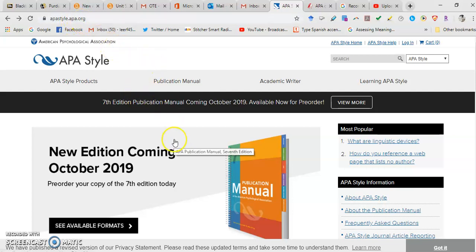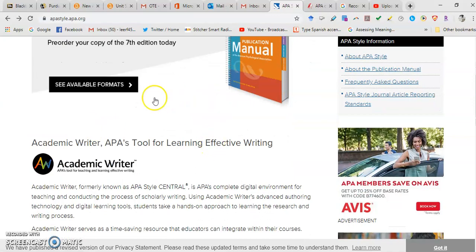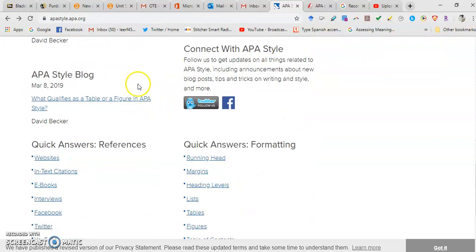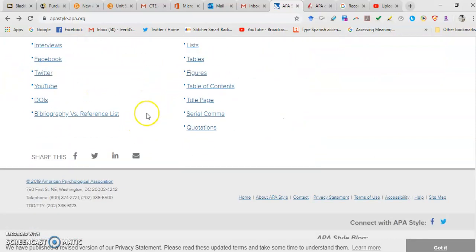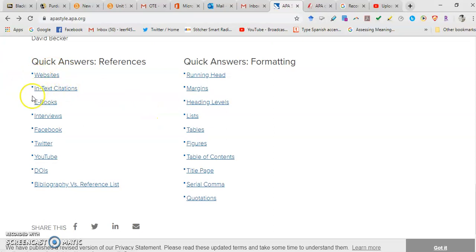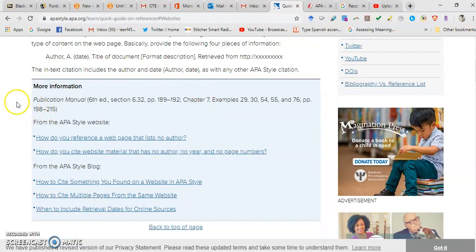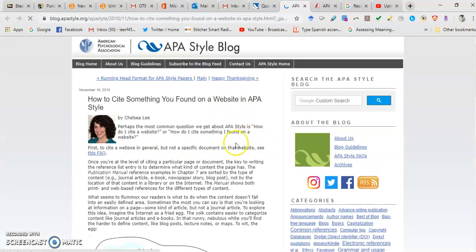.apa.org. This website has all the information, and as you can see, it has the publication manual, the old publication manual, and it has quick references. So you can look here how to cite a website, in-text citations, things like that, and if you click on them, you can go to wherever it is. So for example, if you use a website, how do you look it up? They'll tell you where it is in the manual, and they'll also take you to the APA style blog, which is where you're going to get in-depth information, because they will actually explain it.